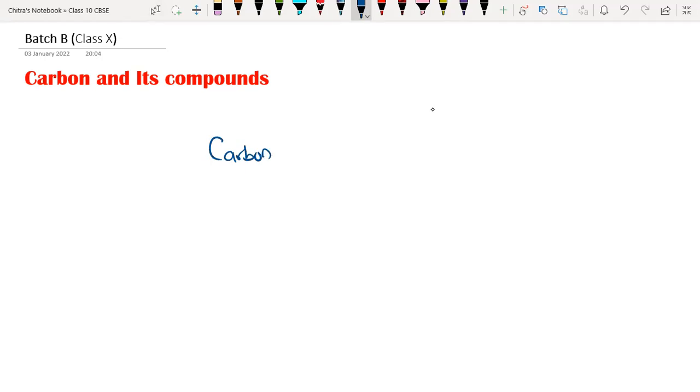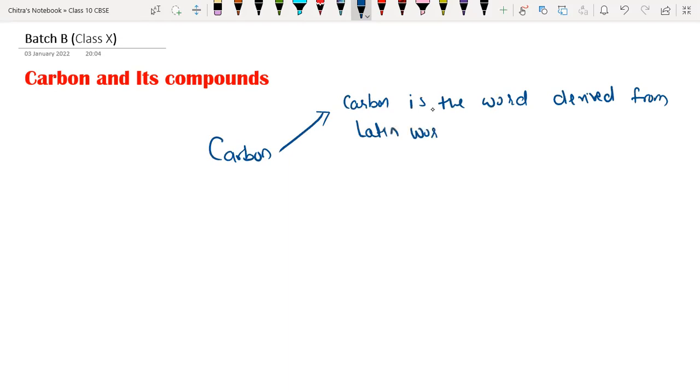Carbon is a word derived from the Latin word called carbo, C-A-R-B-O, which means coal. I'm writing here: general introduction.